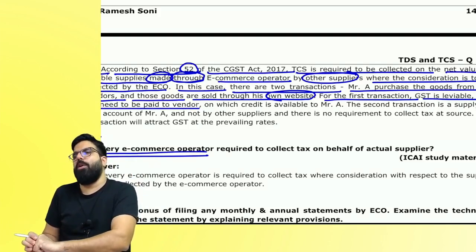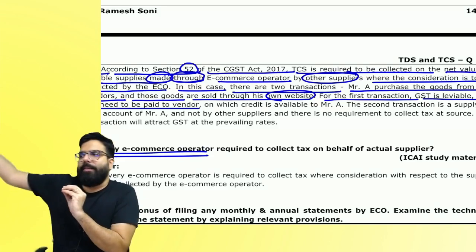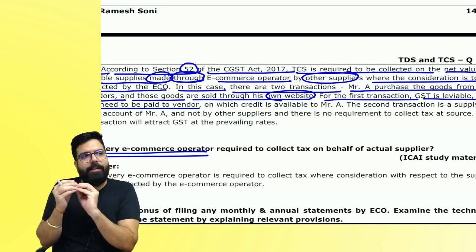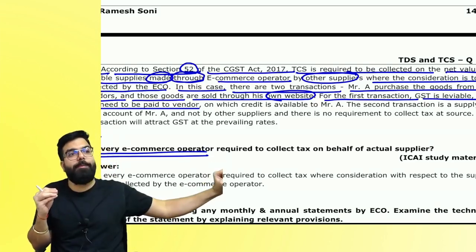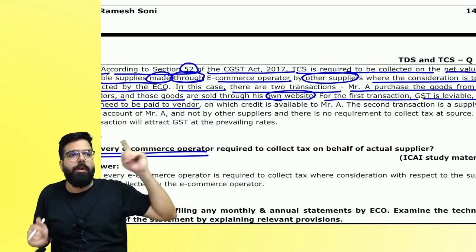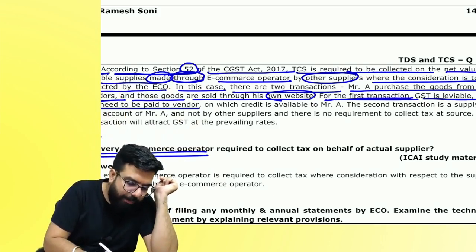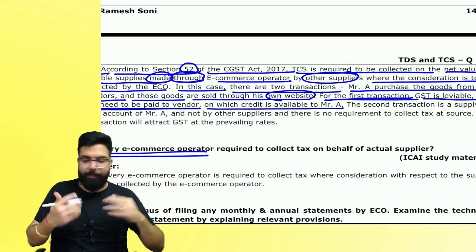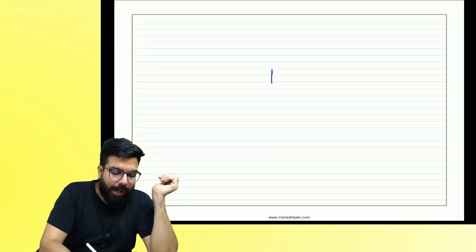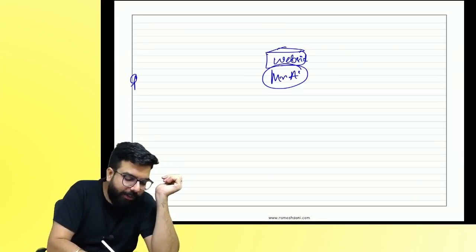Everyone over here now. You sold me the goods. You will collect the GST and pay it to the government. This is the first transaction. I sold through my own website. What will I do? I will collect the GST and pay it to the government. Will the TCS provision be applicable? First transaction, GST is leviable and the vendor will need to pay, on which credit can be taken by Mr. A. I am Mr. A. I have my own website. Okay? One person sold me the goods.